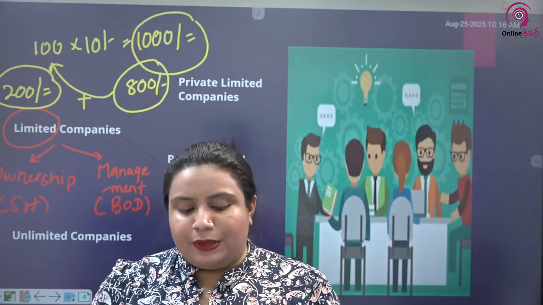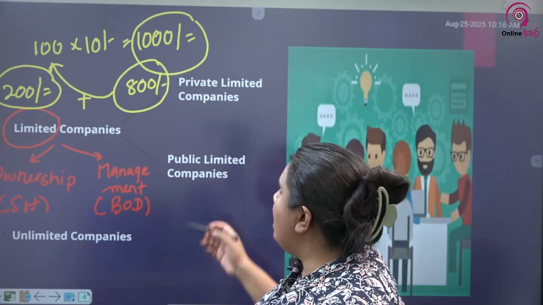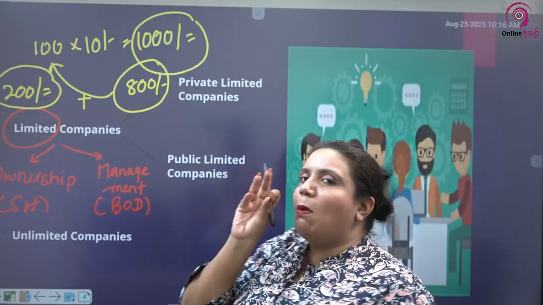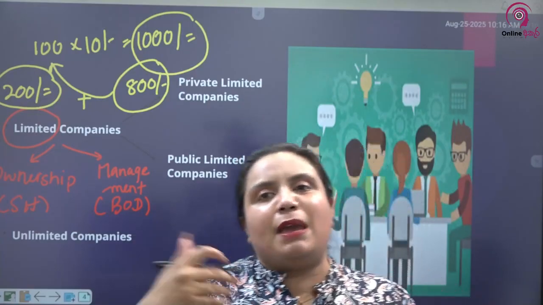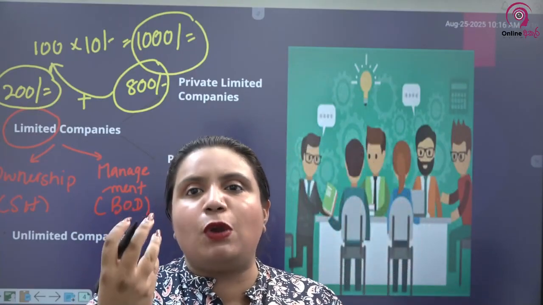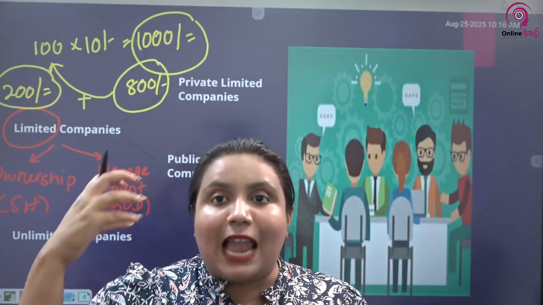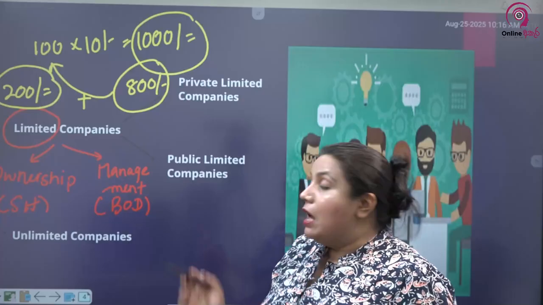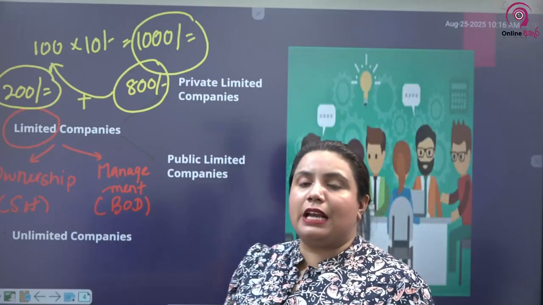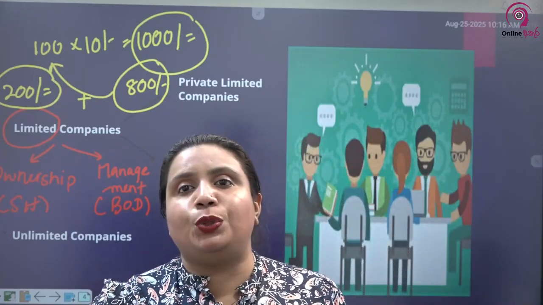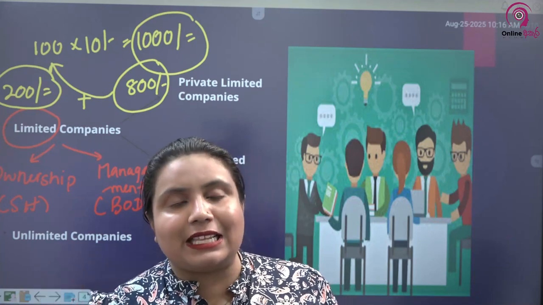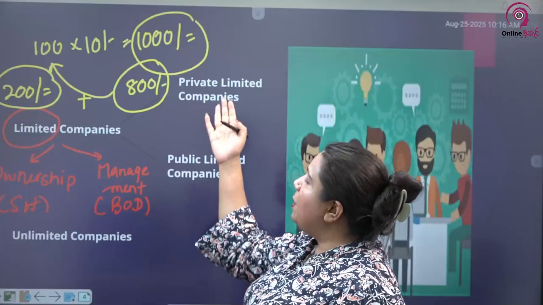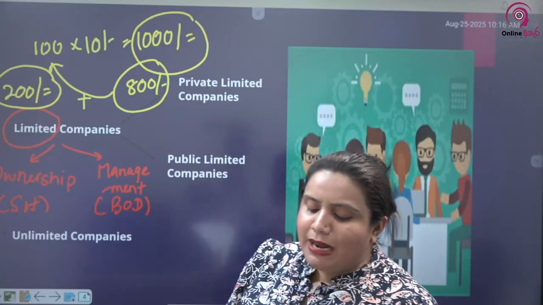What is the main difference between a public limited company and a private limited company is that in private limited companies, it's a smaller circle of shareholders. Maybe family members, maybe friends, just a few people who know each other. Shares cannot be issued to the public in a private limited company. But on the other hand, in a public limited company, shares can be issued to the public. So therefore, you can easily raise capital, you can issue shares, and even the public can buy the shares. That's the main difference between a private limited company and a public limited company.